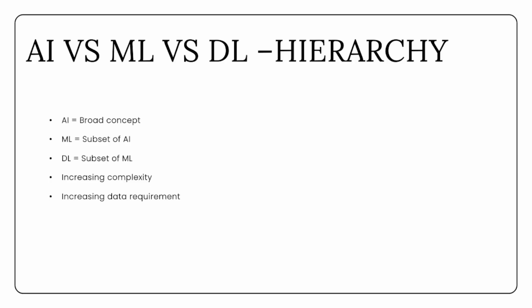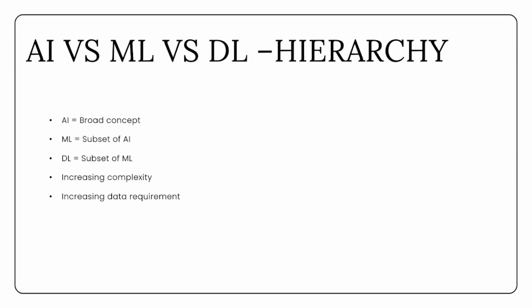Then, within machine learning, we have deep learning. This is an even more specialized area that uses neural networks with multiple layers to process complex data. As we move from AI to ML to deep learning, the complexity increases. At the same time, the amount of data required also increases. Deep learning models, for example, need massive datasets to perform well.